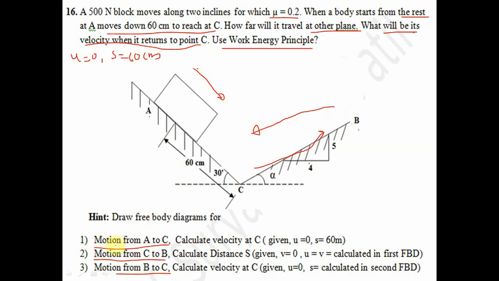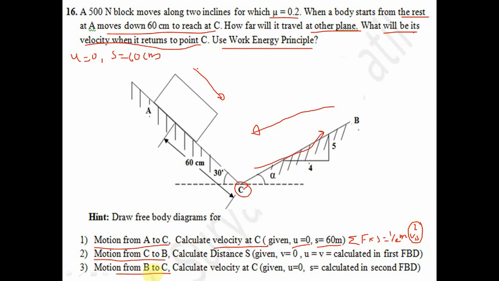Now in the first case, motion from A to C, we have to calculate the velocity at C. Given initial velocity 0 and S is given 60 meter. So here we again have to calculate the net force into S, which is equal to half m v square minus half m u square. This term will be 0. So in the first case we have to calculate Vc.